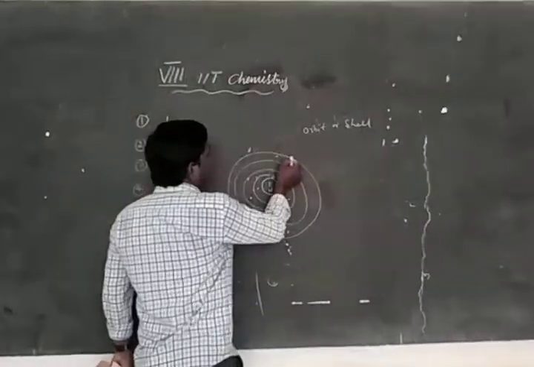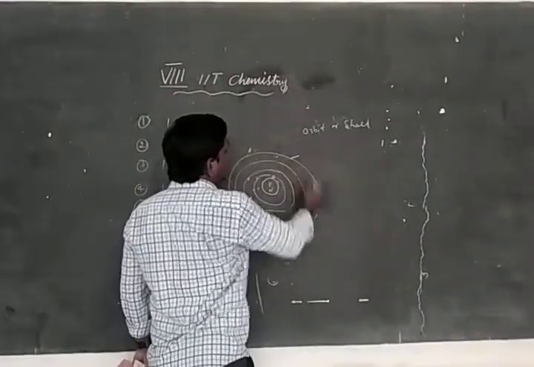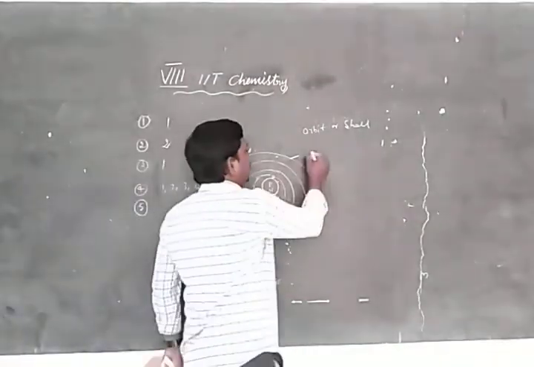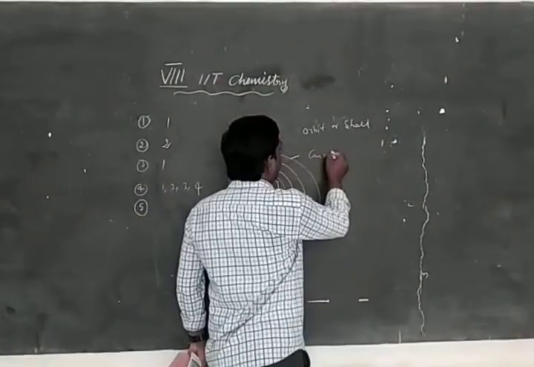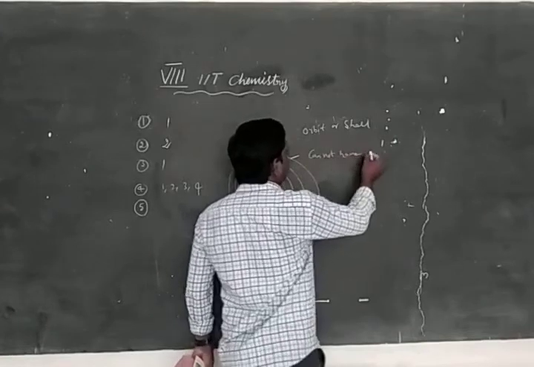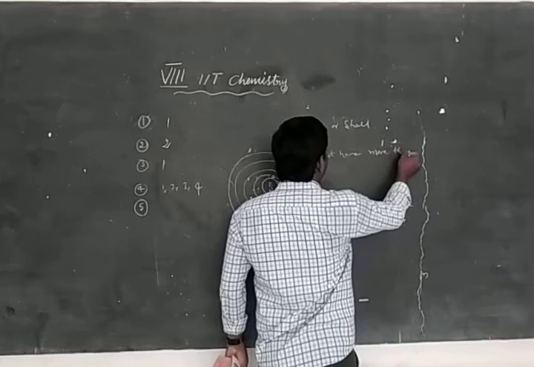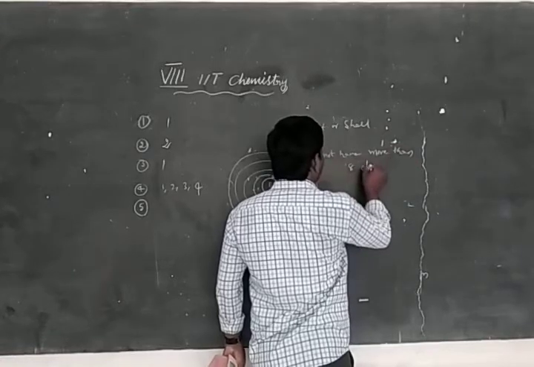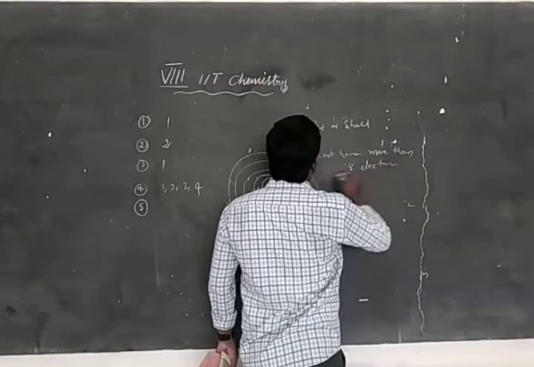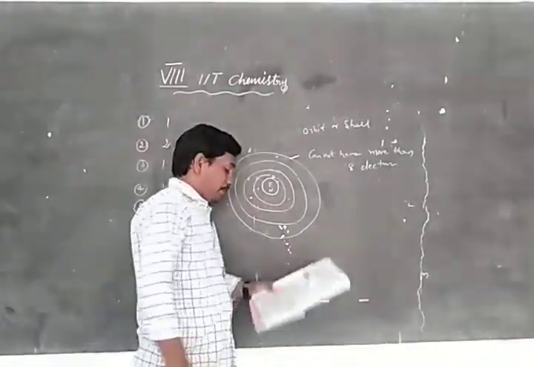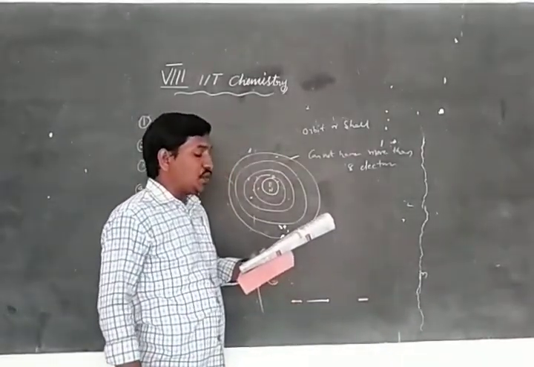It cannot have more than 8 electrons. There are no more than 8 electrons. Each electron has a unit negative charge.